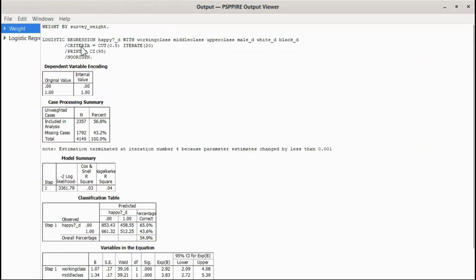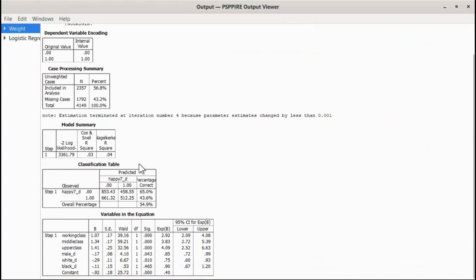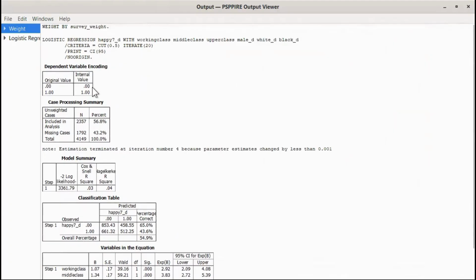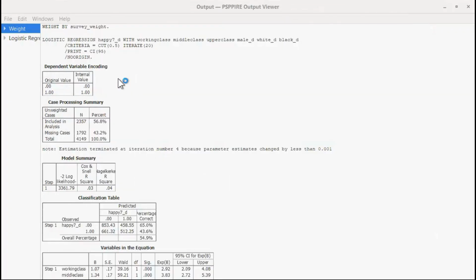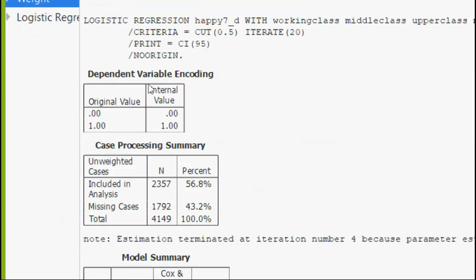So at the end of the day, this is what I want you to turn in. Let's just start at the top. I'm going to try magnifying. Hope that works. All right, so here 1 is 1. That's good. This is our happy variable. If this is swapped, then that's a problem, because then we're not actually predicting the odds of happiness, we'd be predicting the odds of not happy.